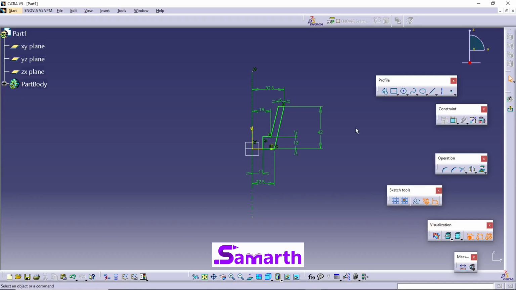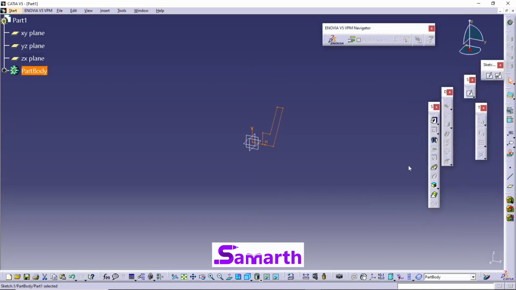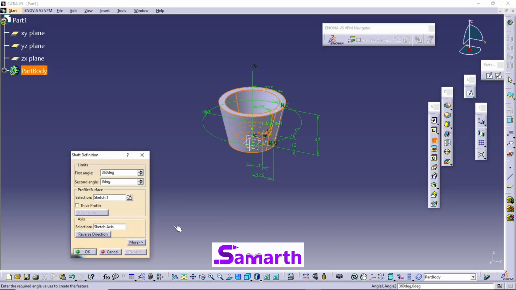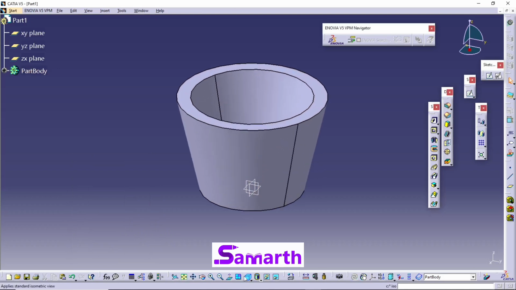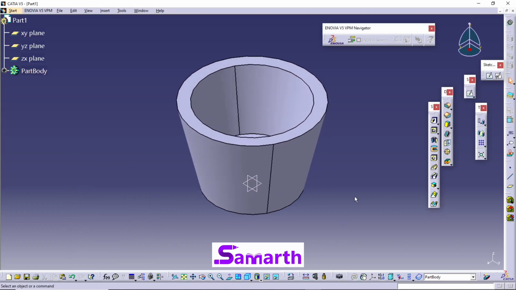This means that your two-dimensional drawing is fully constrained. Now exit the workbench. Click on shaft, click on preview and click on OK. Okay, now the isometric view.